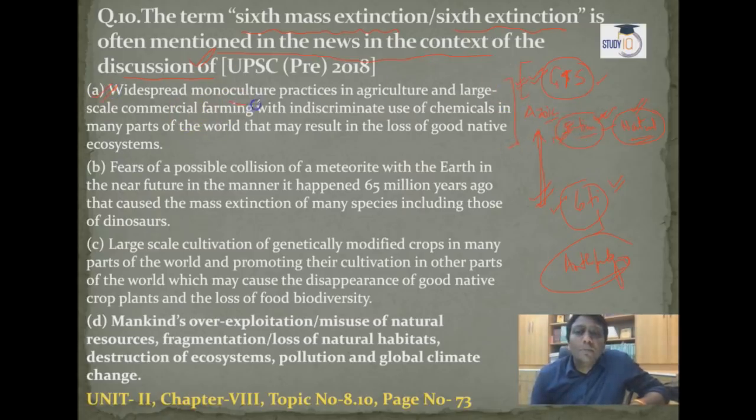It is the widespread monoculture practices in agriculture and large-scale commercial farming with indiscriminate use of chemicals in many parts of the world that may result in the loss of good native ecosystems. It is human interference that disturbs the climate. This is the 6th mass extinction. It is given in unit 2, chapter 8, topic number 8.10, page number 73.